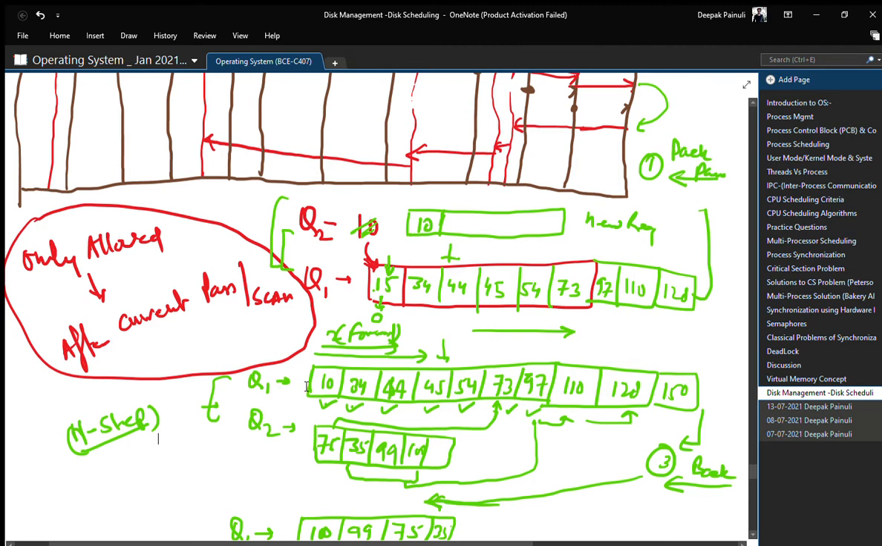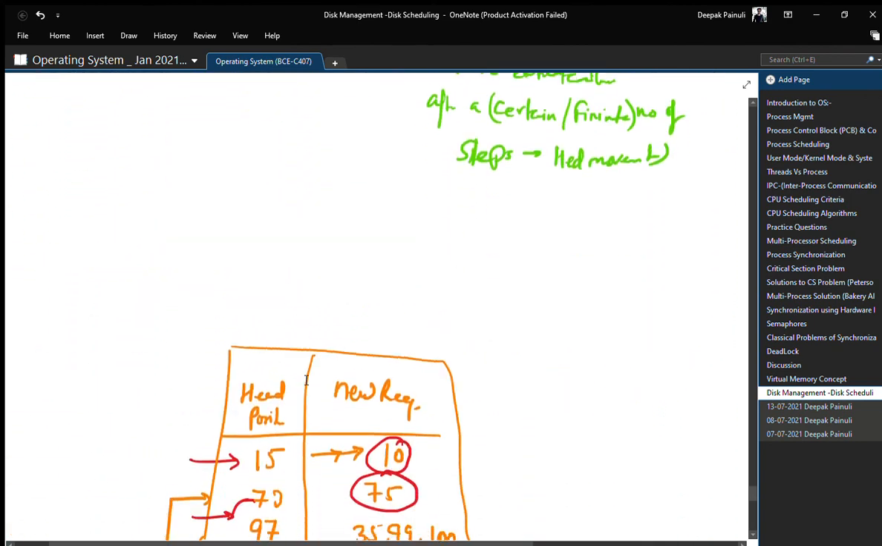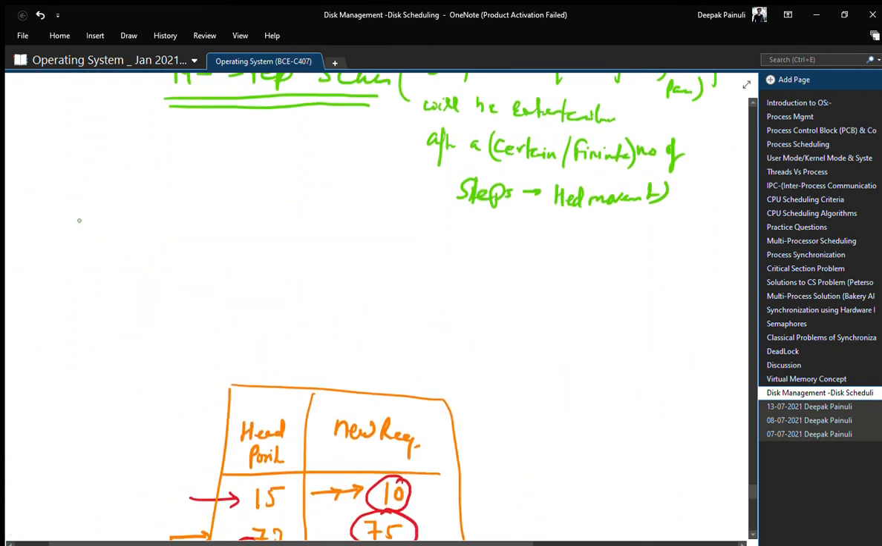So that means we increase our overhead for updating our running queues. Now let us understand it for the same example. Let us say N, which is the number of steps, a constant number of steps, we have. Let's say we have 2 steps in our hand. That means after each 2 steps, after each two head movements, we will update our queues.